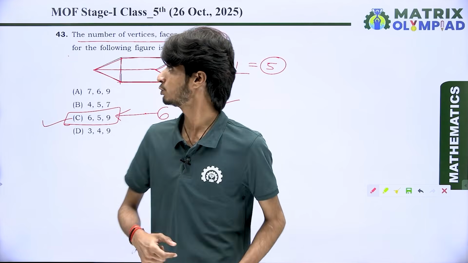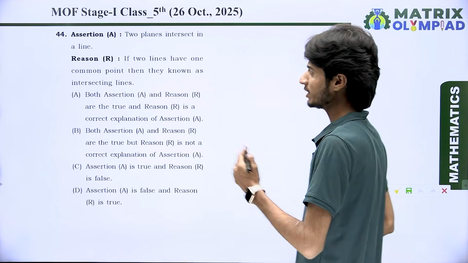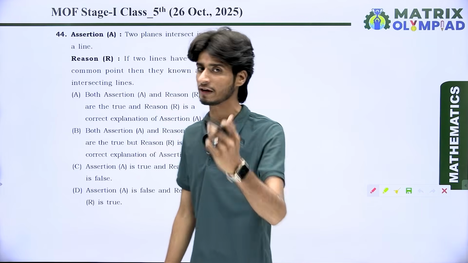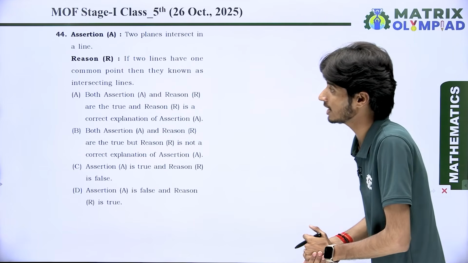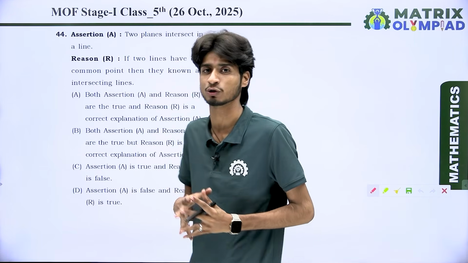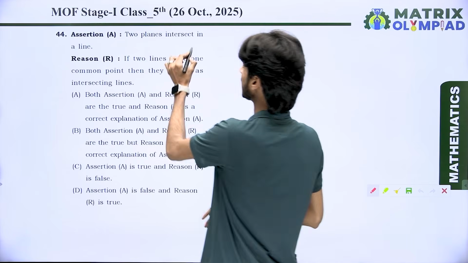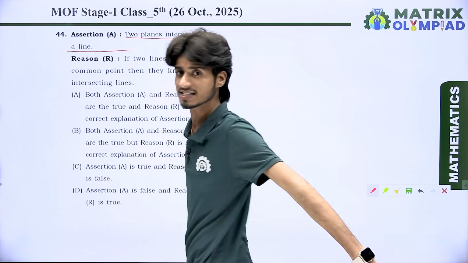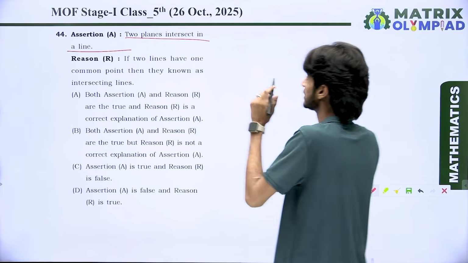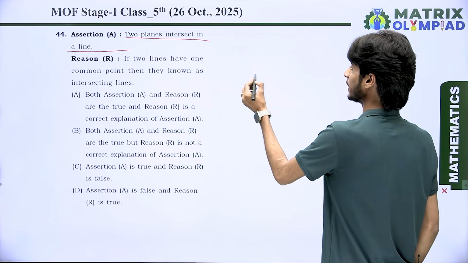Let's come to question number 44. Here we have question number 44 which you face in the examination, dear students, and again we have an assertion and reason based question. So first of all, read the assertion very properly. Two planes intersect in a line. Yes, it is correct. How is it possible? Look here. First of all, we take a plane like that.